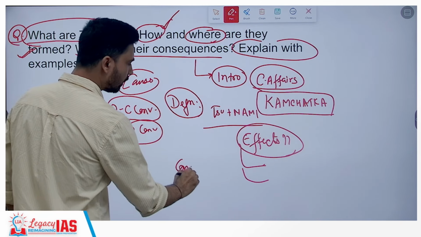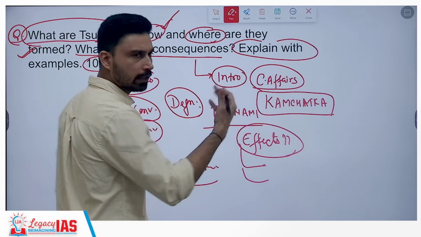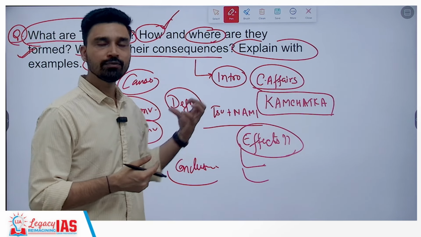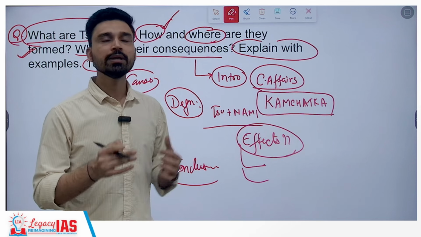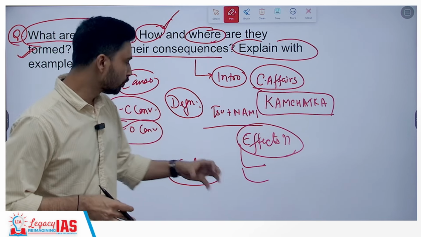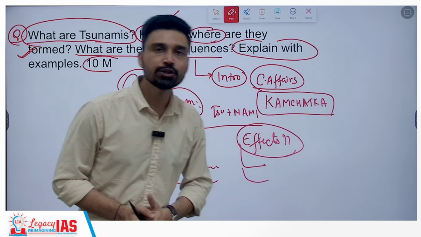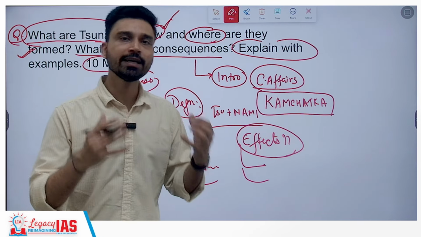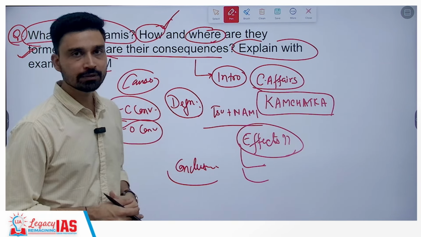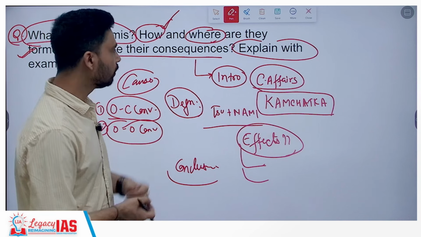In conclusion, there can be numerous different types of conclusion, but one conclusion I can think of is that though tsunami is a relatively rare phenomenon as compared to earthquakes and volcanic eruptions, whenever they occur, the damage caused by them is of the highest magnitude, and this is seen and witnessed in the recent tsunamis that we have seen occurring in Japan and the Indian Ocean region.